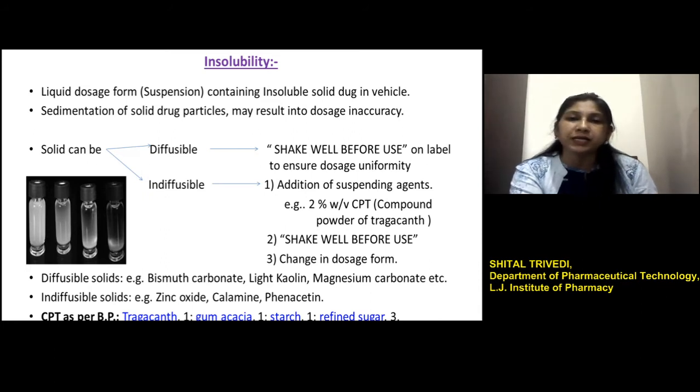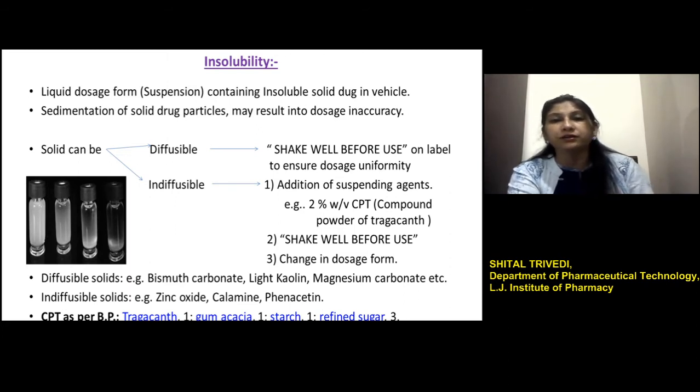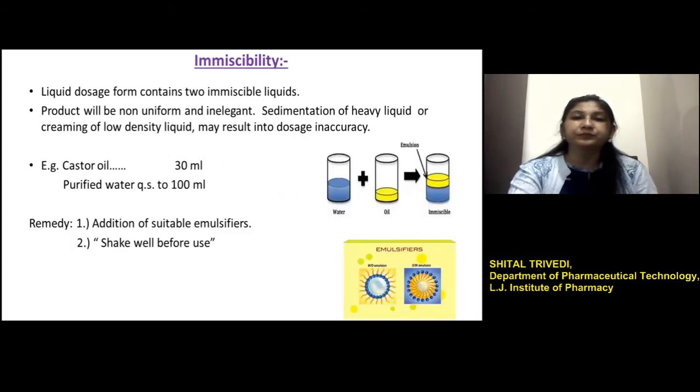Optimization of the suspending agent is also important. When the formulation involves a drug like phenacetin, an analgesic drug that is indiffusible in nature, addition of a suspending agent is important. And if dealing with bismuth carbonate or magnesium carbonate, these are diffusible in nature, so they can be easily prepared without a suspending agent.